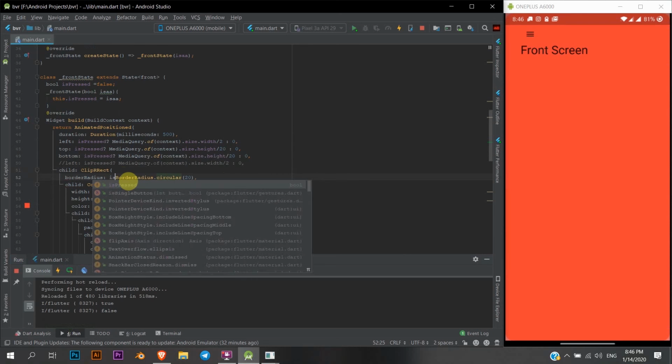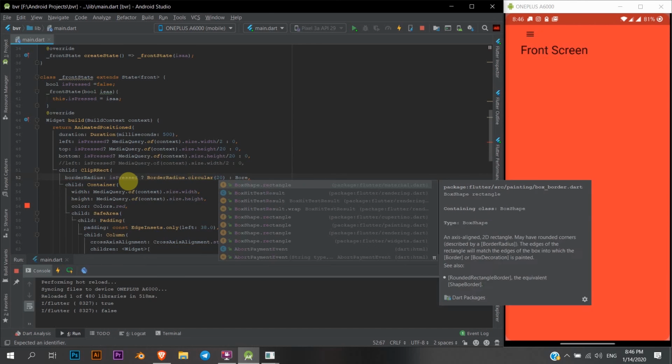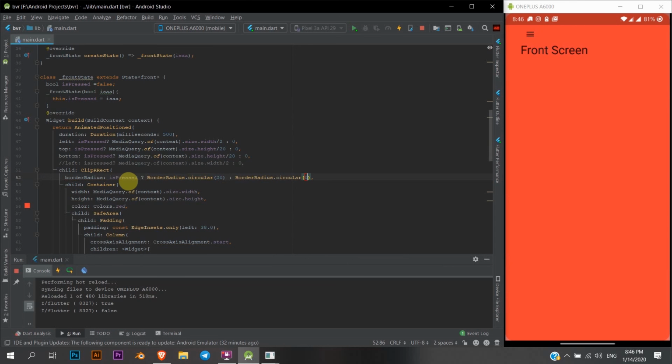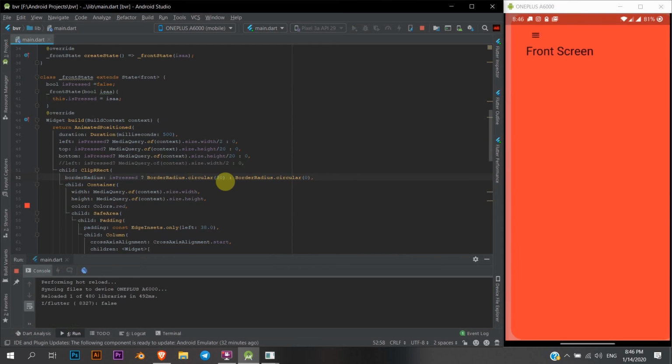So here also you can do this thing. If isPressed is true, then border radius 20, or else, oh sorry, or else border radius of 0. Look at this. This is going to get animated. I can make it 30. It'll be even better. Look at that. Right. It's as simple as that.